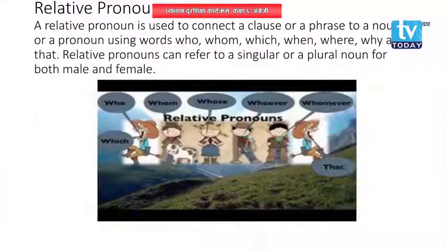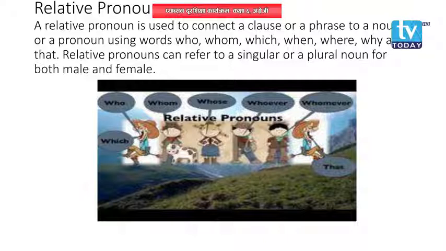Okay, so the next one is the relative pronoun. You can look here. So what is a relative pronoun? Can anyone explain it? A relative pronoun is used to connect a clause or a phrase to a noun or a pronoun using words who, whom, which, when, where, why and that. And relative pronouns can refer to a singular or a plural noun for both male and female. Did you get me, my dear students?